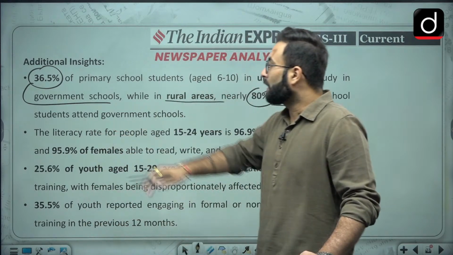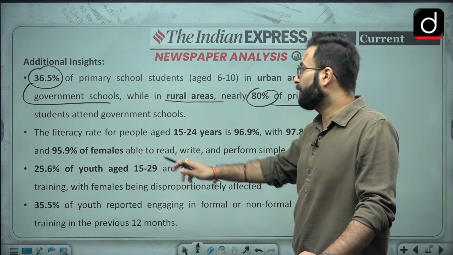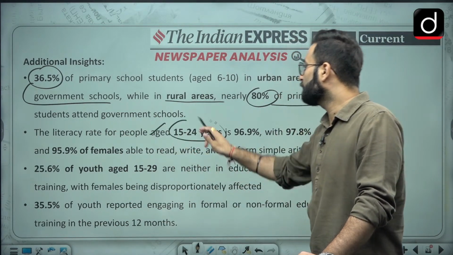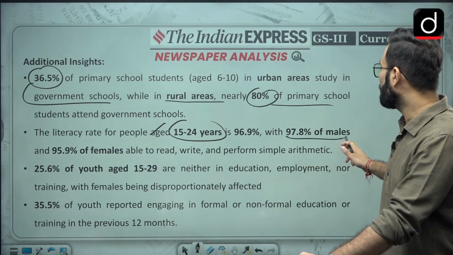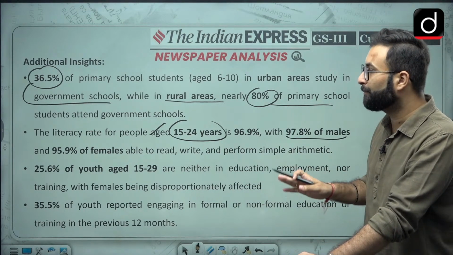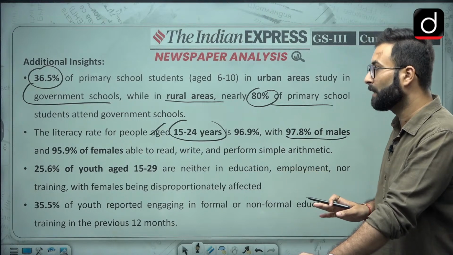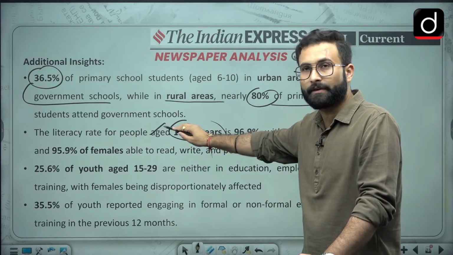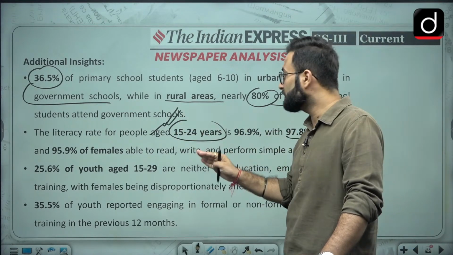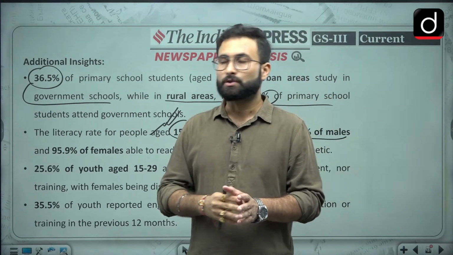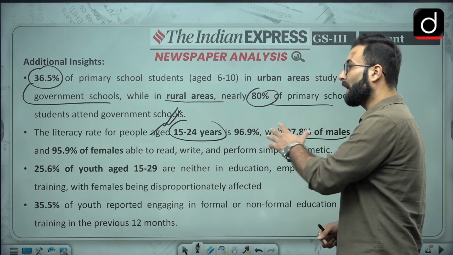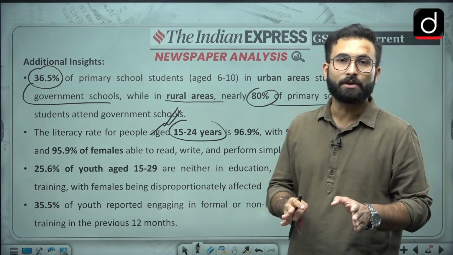Okay, fine. Coming to the next one, the literacy rate for the people aged 15 to 24 years is 96.9%, with 97.8% of the male and 95.9% of the female. Okay, so that is the literacy rate. When we look at the 15 to 24 age group, 96.9% people are literate. So that is a good sign.